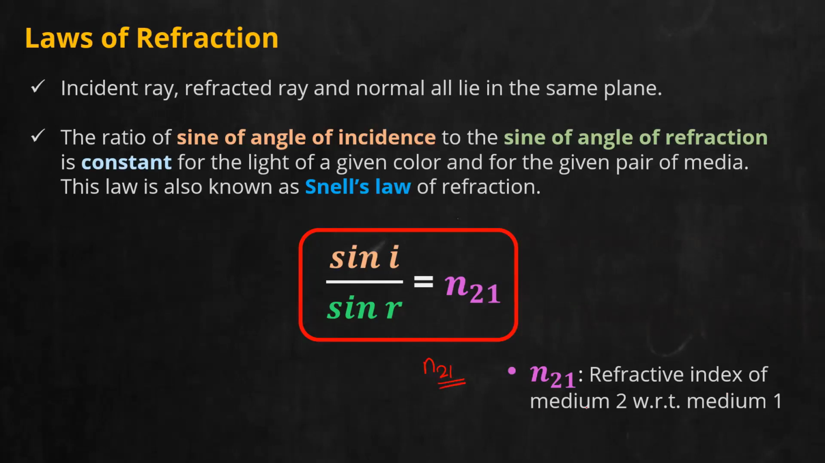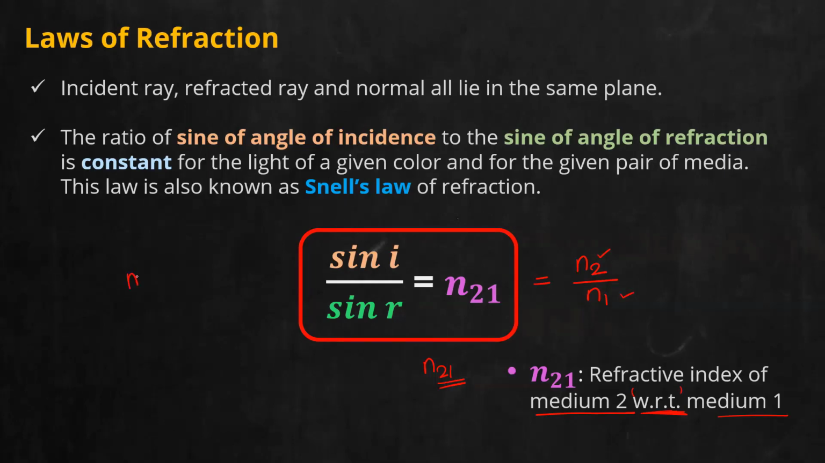If I write 2 first, it is read as refractive index of medium 2 with respect to medium 1. N21 is the refractive index of medium 2 with respect to medium 1. If I expand N21, you can write N2 divided by N1. This is the meaning of N21. Again, N21 is the refractive index of medium 2 with respect to medium 1.